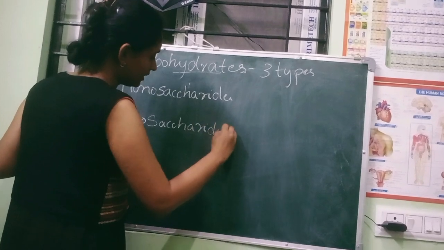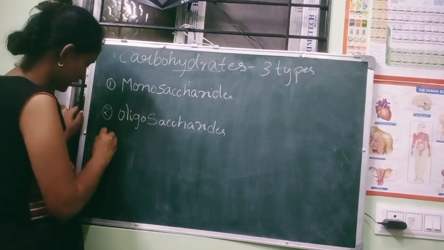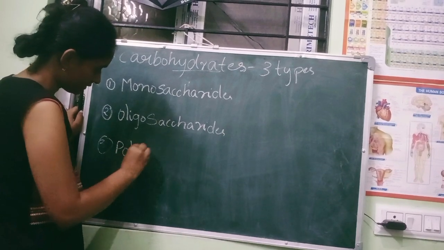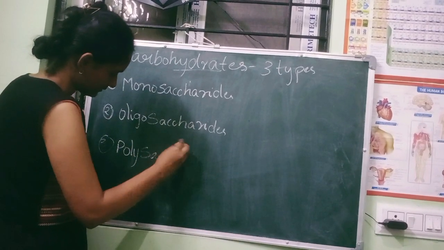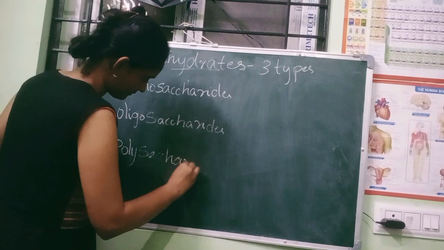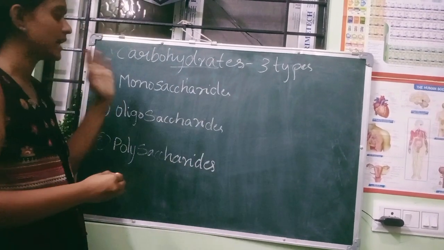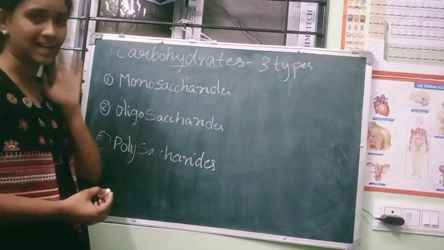And the third one is polysaccharides. So these are the 3 types under the carbohydrates.